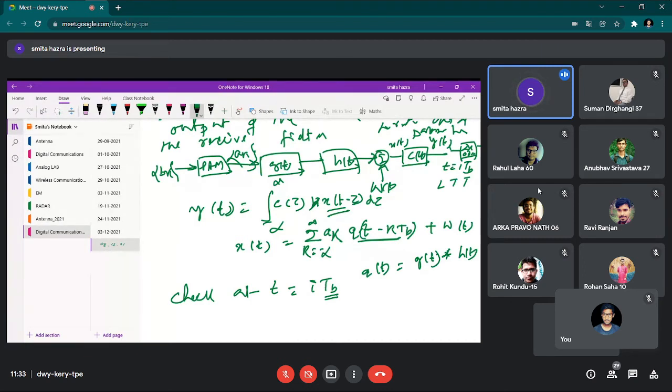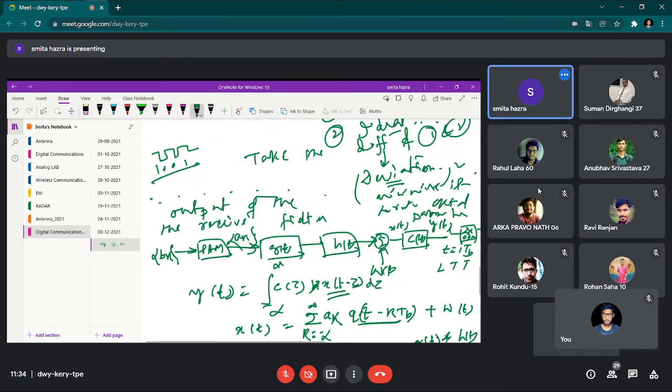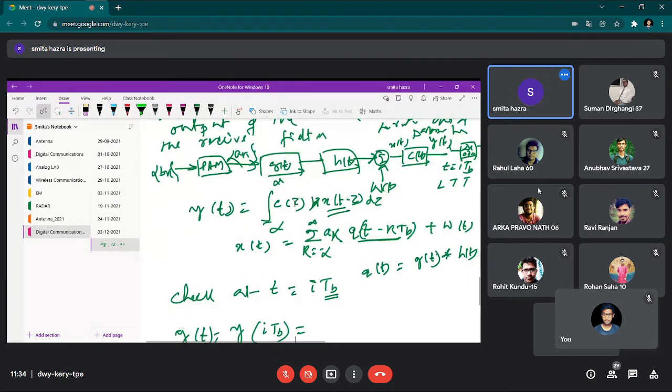If I do that, then y(t) can be written as y of iT_b. This is equal to the action of c of tau over this, plus the action of c of tau over this w(t).